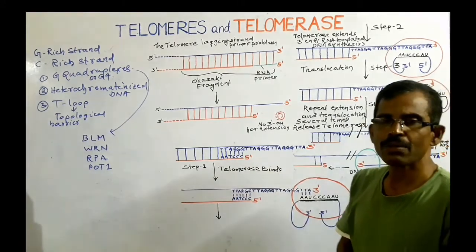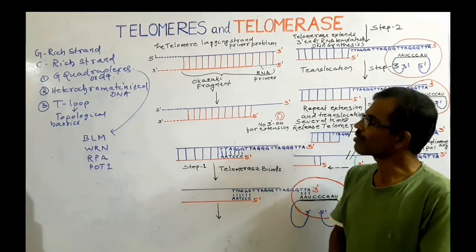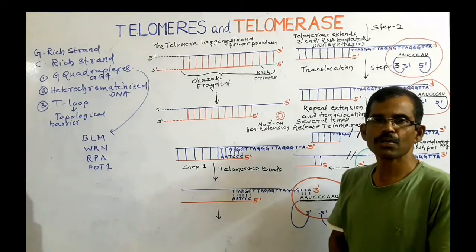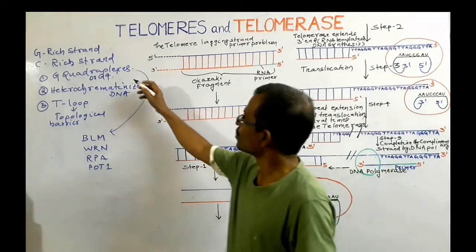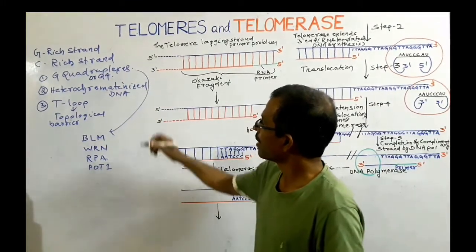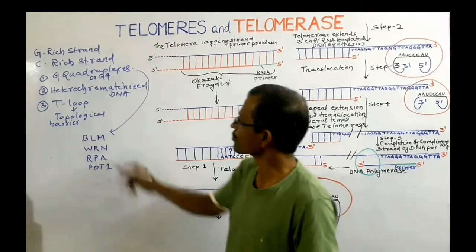During movement of the replication fork through the telomere, the fork faces several potential challenges. The challenges are G quadruplexes, heterochromatinized DNA, and T-loop.